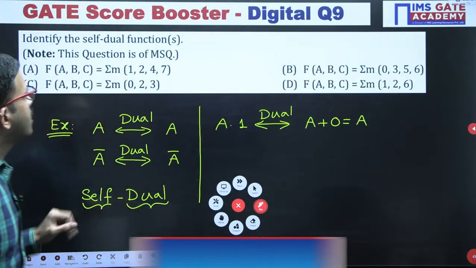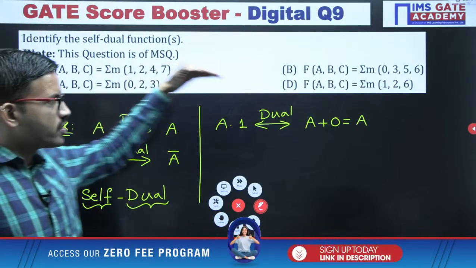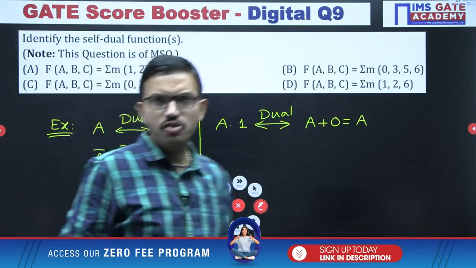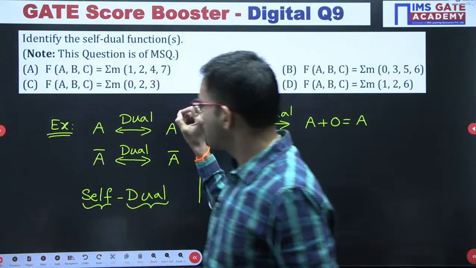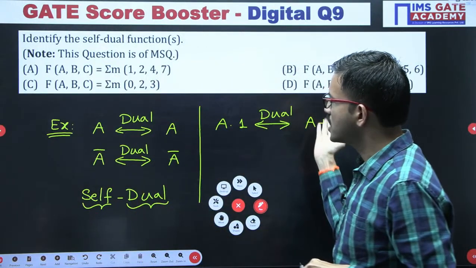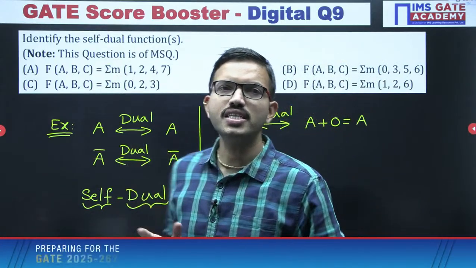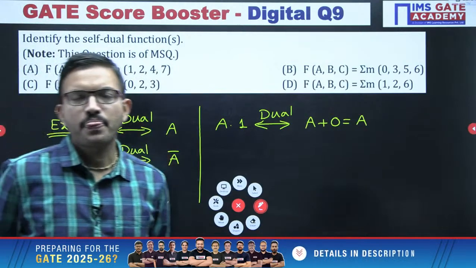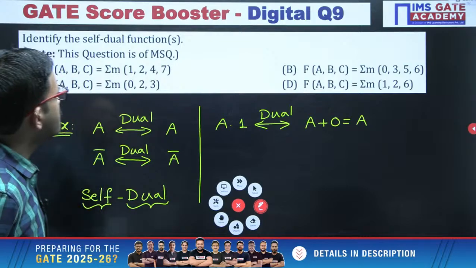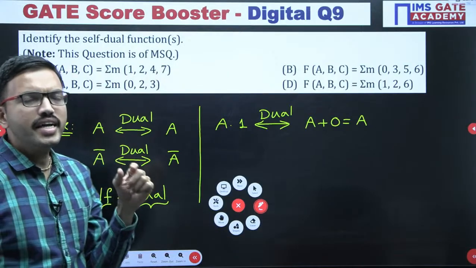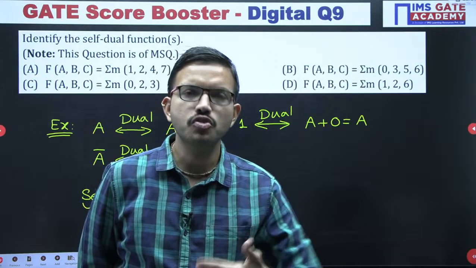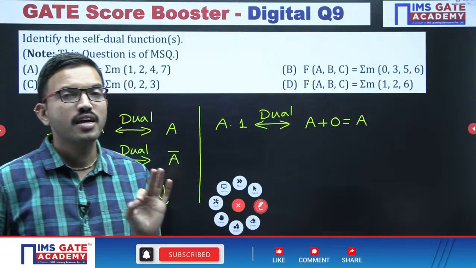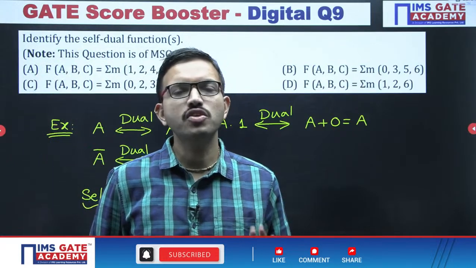Okay, right. Now, for this question, you are having 4 choices. When you are getting this kind of question in the GATE exam, whatever approach I have told, interchanging the logical AND and logical OR and the ones and zeros, definitely this is an MSQ question, right? It may take more time in order to identify. So when they are giving one function and asking you to find out the dual, definitely the logic we have told, you will be applying, no doubt about it.